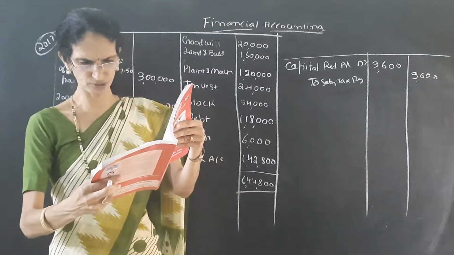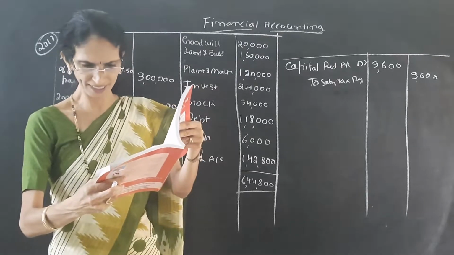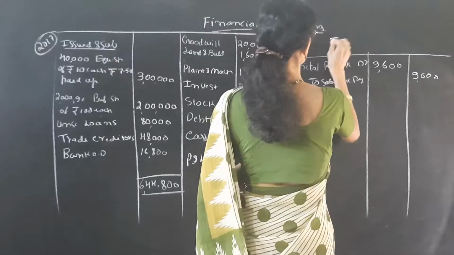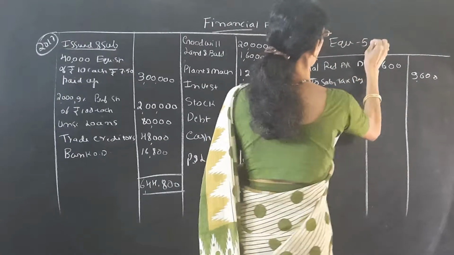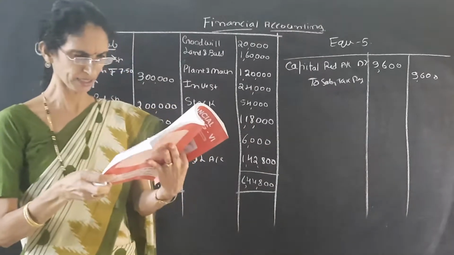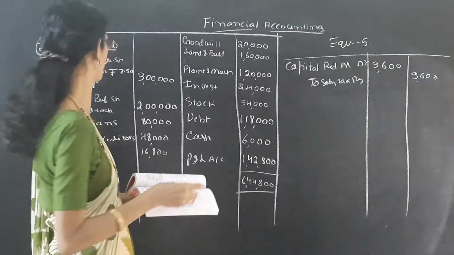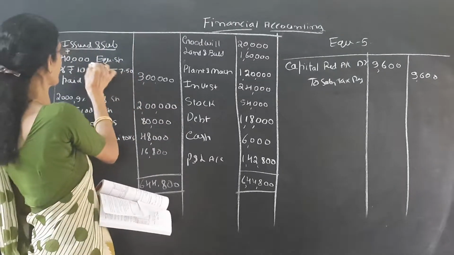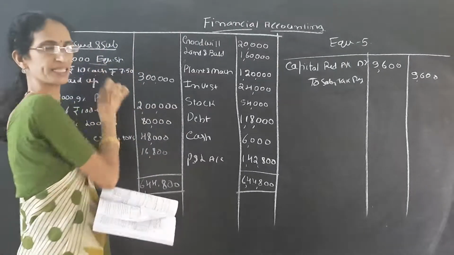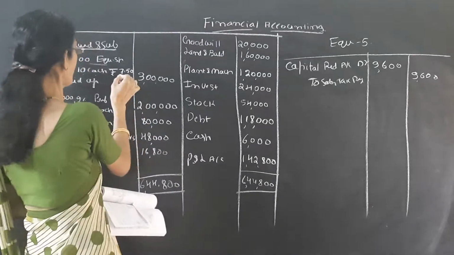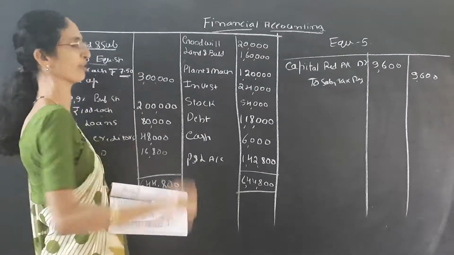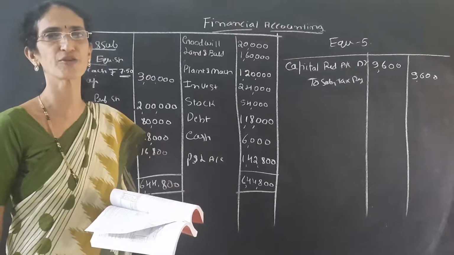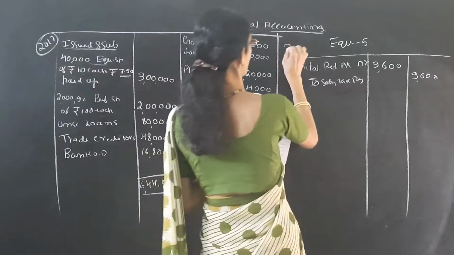Uncalled capital is to be called up in full and equity shares are to be reduced to rupees 5. At the same time, it is given uncalled capital is to be called up. So see the share capital. Here it is given 40,000 equity shares of rupees 10 each. So the face value is 10 each, but rupees 7.50 only is paid up. That means the last final call of rupees 2.50 is pending.